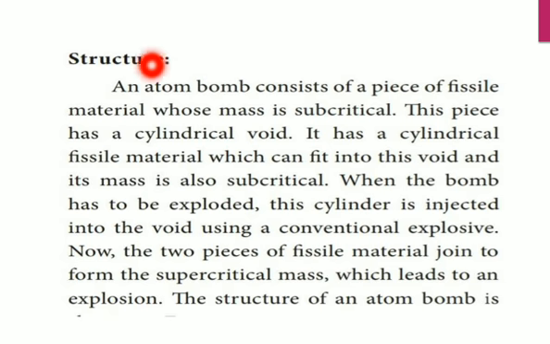See the structure. Atom bomb consists of a piece of fissile material, the core material, whose mass is subcritical. And this piece has a cylindrical void, that means a cylindrical place. The core material is placed in the cylindrical void. It has a cylindrical fissile material which can fit into the void, and its mass is also subcritical.